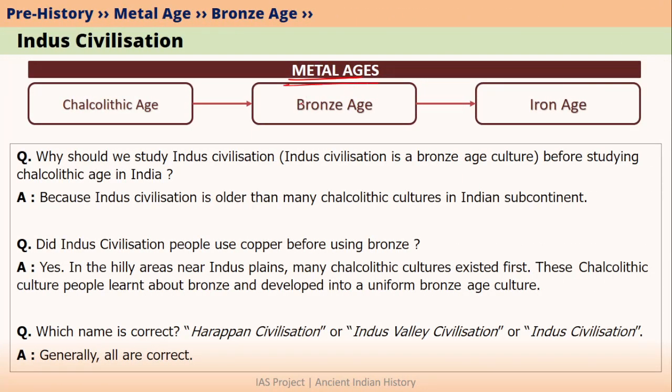Metal Age can be divided into three parts. The first part is Chalcolithic Age, which is also called as Copper Stone Age. The second part is Bronze Age, and the third part is Iron Age. So if we see here, Bronze Age usually comes after Chalcolithic Age. However, in this video, we are talking first about Indus Civilization. We know that Indus Civilization is a Bronze Age culture.